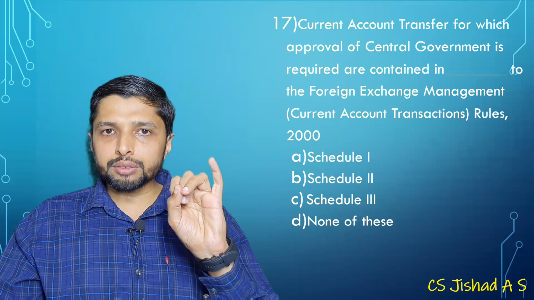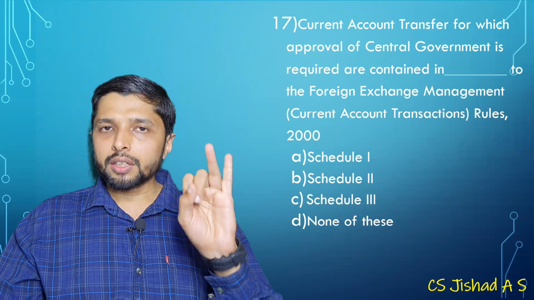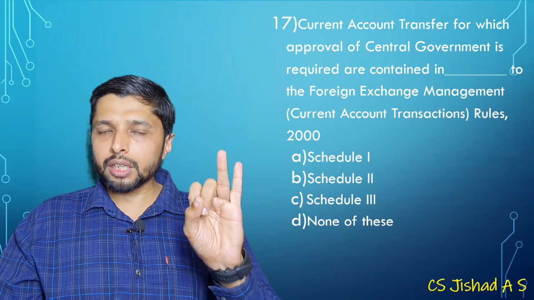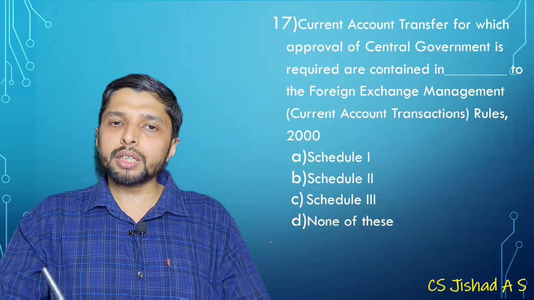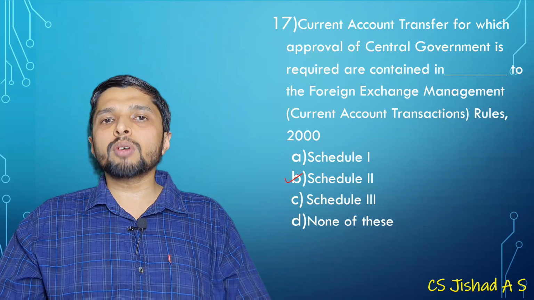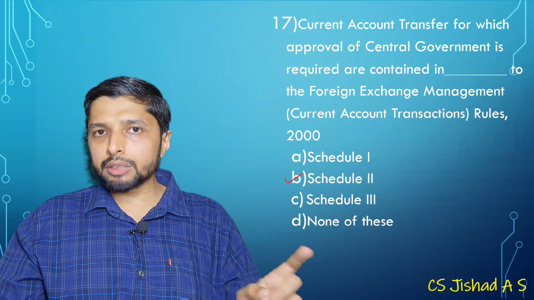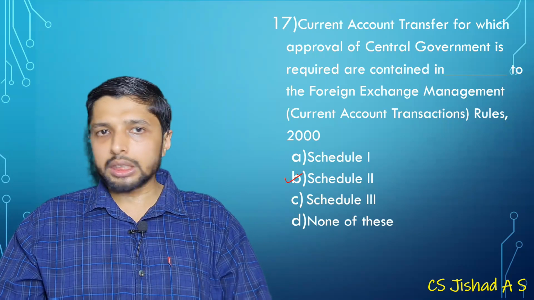That is transactions which are prohibited, which is in rule 3, read with schedule 1. Transaction which need approval of central government, rule 4, read with schedule 2. So the answer would be schedule 2. Then RBI approval will be required for transaction which are specified in rule 5 along with schedule number 3.